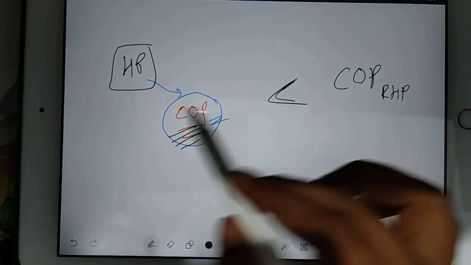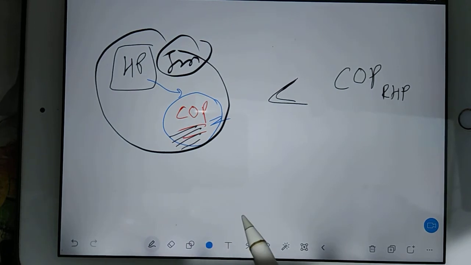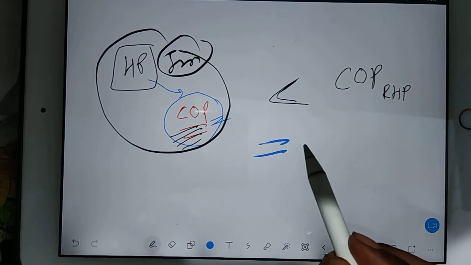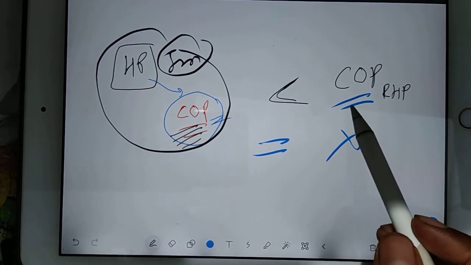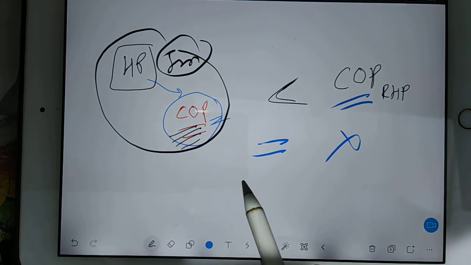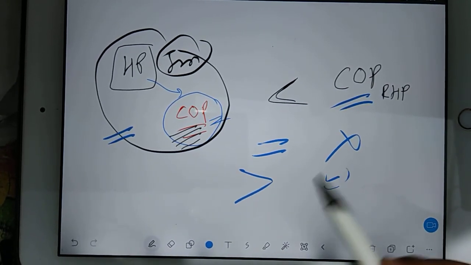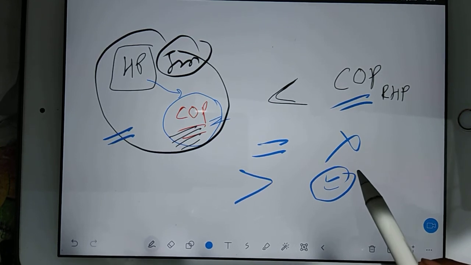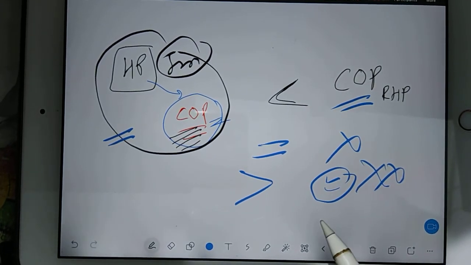Why is it less? Because in real life we have irreversibility, friction and other things involved. The other chance is equal to, which is not possible, because the reversible one is the ideal. Or another chance is that your real heat pump will give you more efficiency than the reversible heat pump, which is totally impossible.